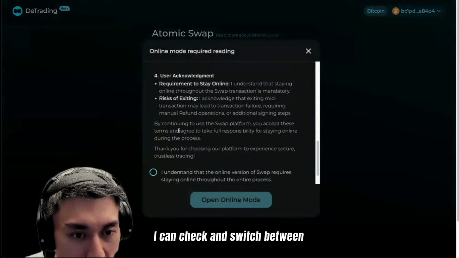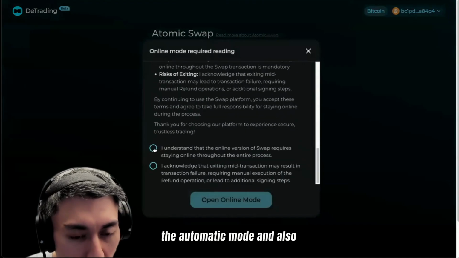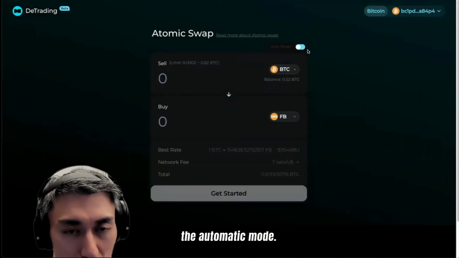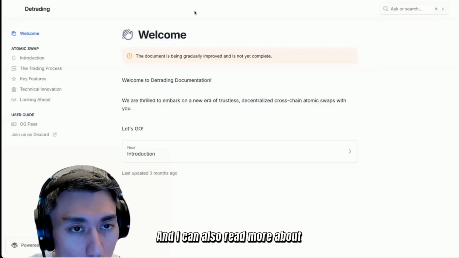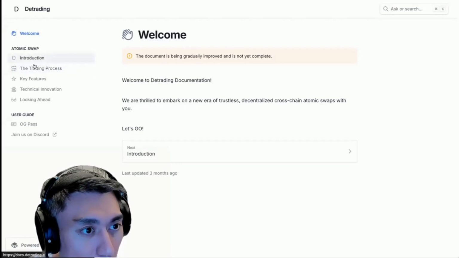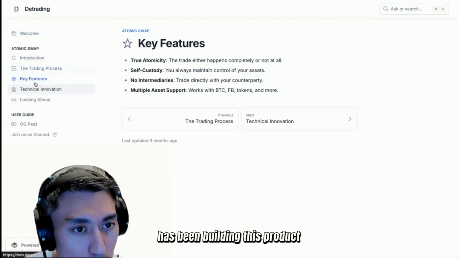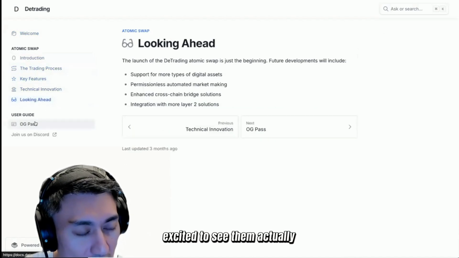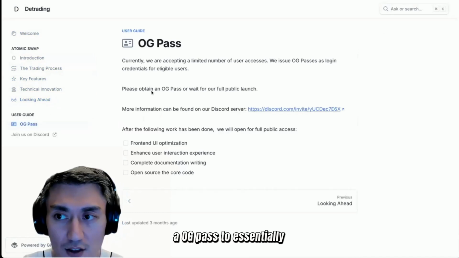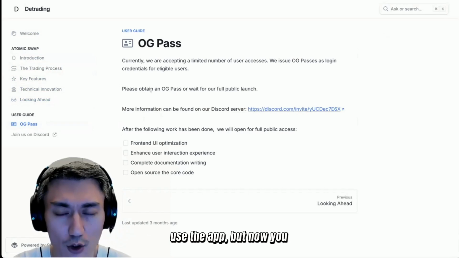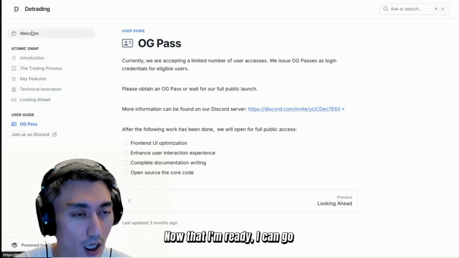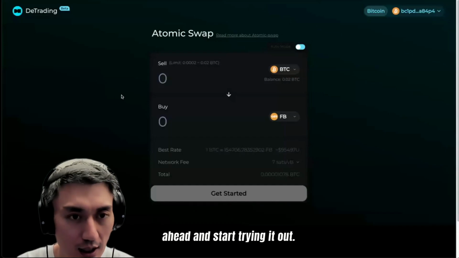Over here, I can also check and switch between the automatic mode and the non-automatic mode. I think I'm pretty okay to just use the automatic mode. And then I can also read more about the atomic swap implementation for DeTrading. DeTrading as a team has been building this product for a while, and I'm super excited to see them launch this publicly. Previously, you required an OG pass to use the app, but now you don't need that, which is really nice. Awesome. Now that I'm ready, I can go ahead and start trying it out.